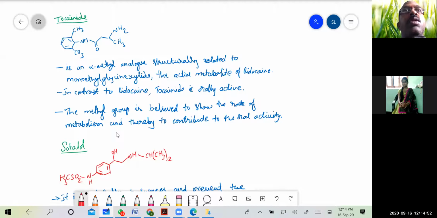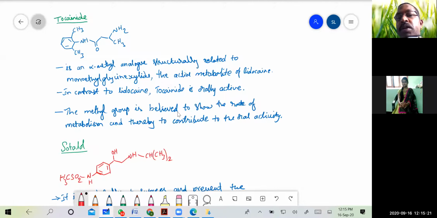Lidocaine is not orally active because it undergoes first pass metabolism, and thereby the drug is not available for acting as an antiarrhythmic agent. Whereas tocainide is resistant to metabolism, and thereby it bypasses first pass metabolism and can act as an orally active antiarrhythmic agent.